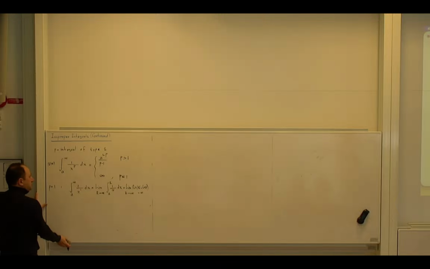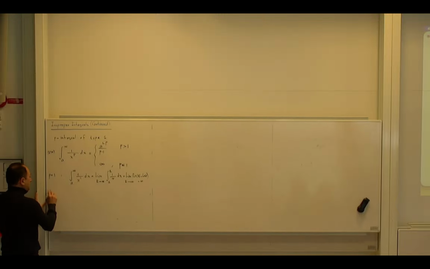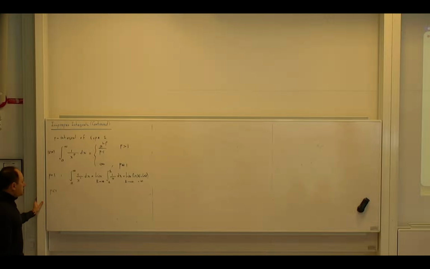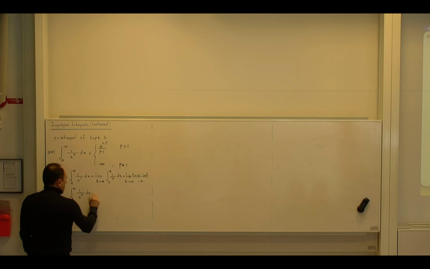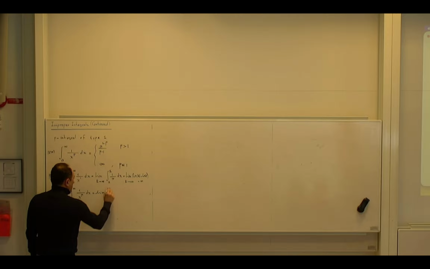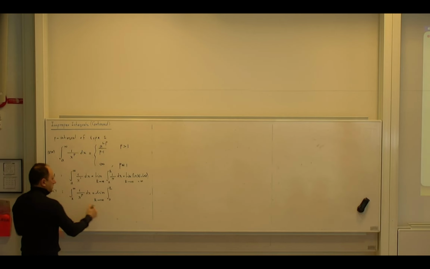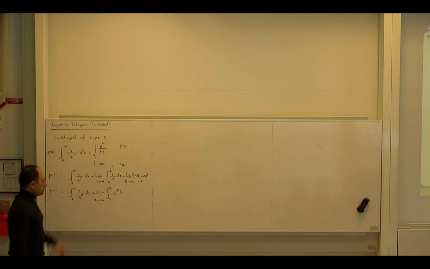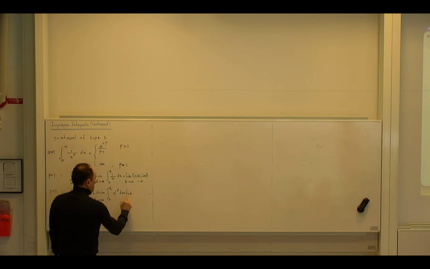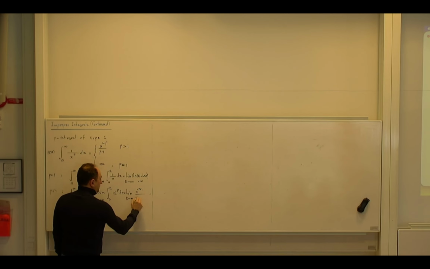So what happens if p is less than 1? Then my integral will be the integral from a to infinity of 1 over x to power p dx. So this becomes the limit, as r goes to infinity, of the integral from a to r. Do you remember? I bring it up, so it becomes x to power minus p dx. And I calculate this integral, a very simple one. So this becomes the limit, as r goes to infinity, of x to power minus p plus 1 divided by minus p plus 1. But I have to run it from a to r.